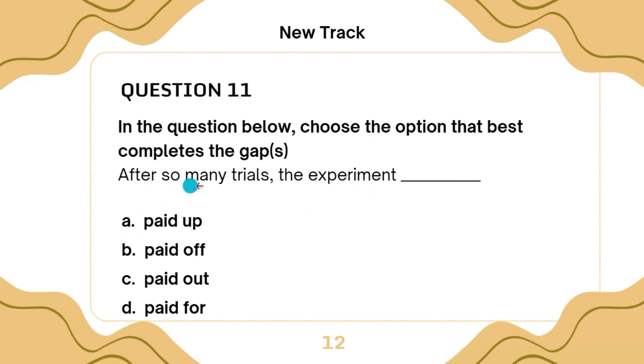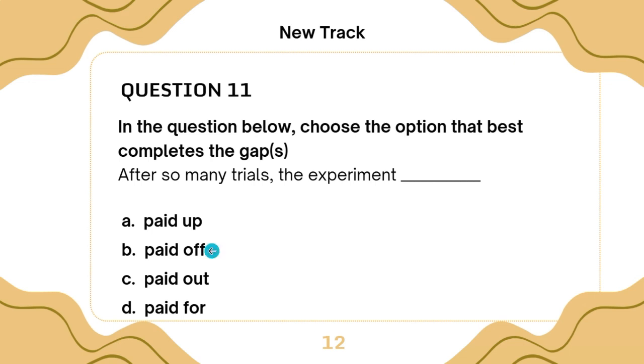So after so many trials, the experiment paid what? Paid, we can say off. Why? Because paid off can be used when a debt or an obligation owed to someone has been settled.